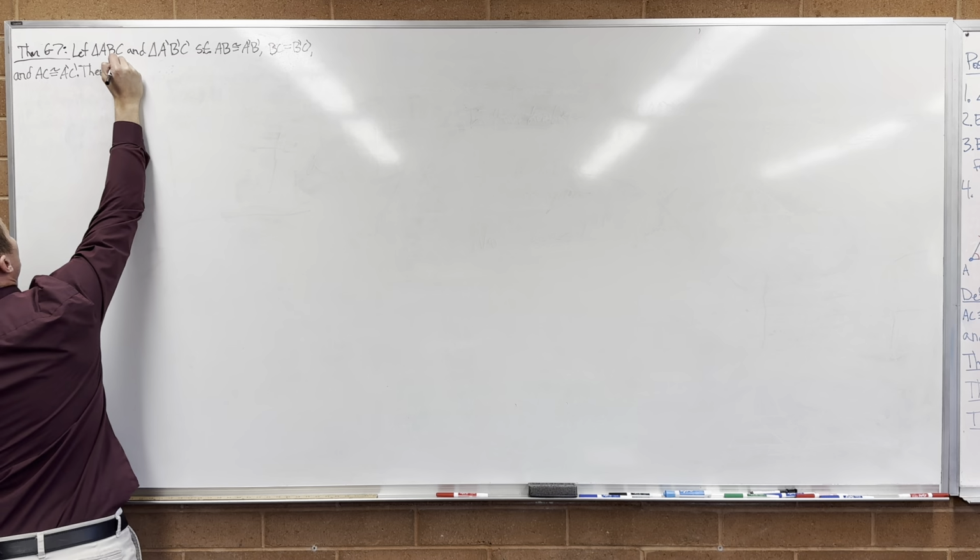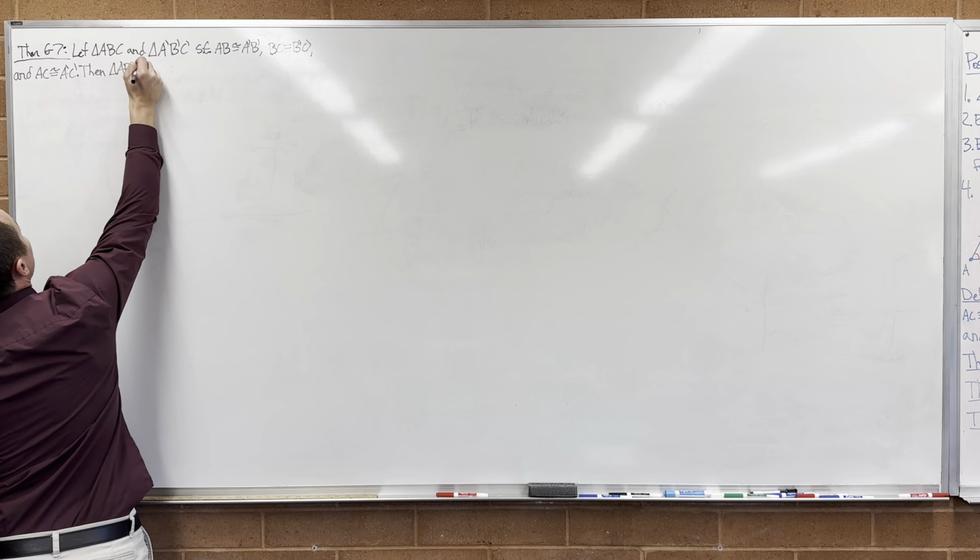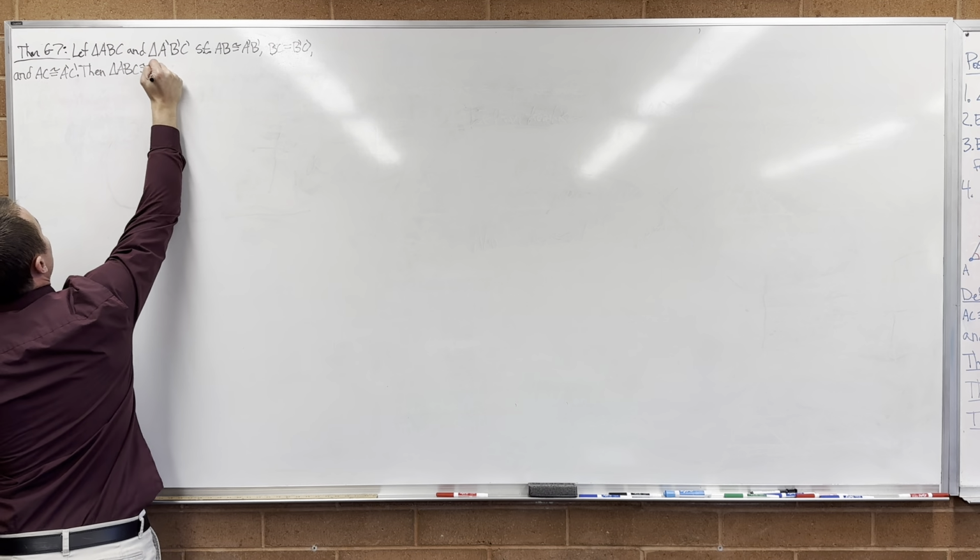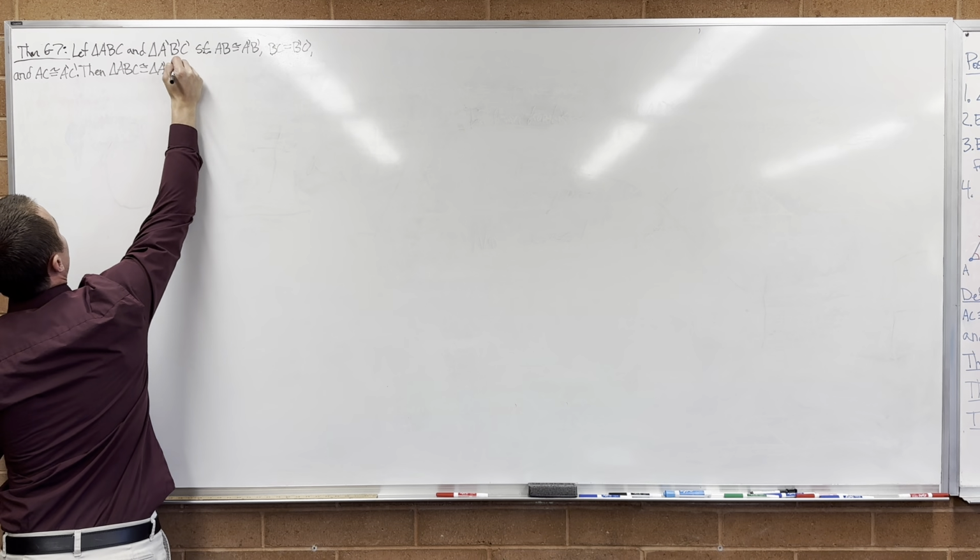Then triangle ABC is congruent to triangle A prime B prime C prime.